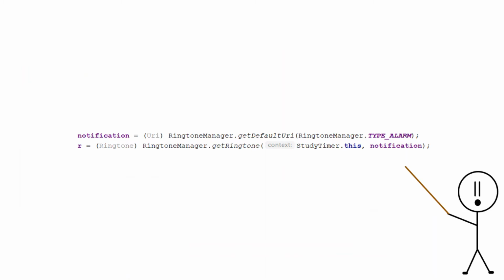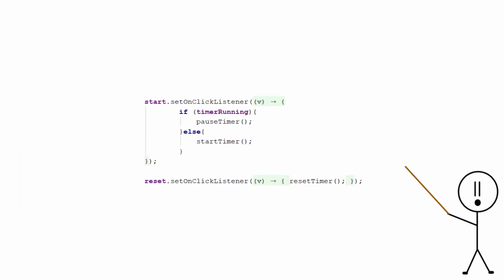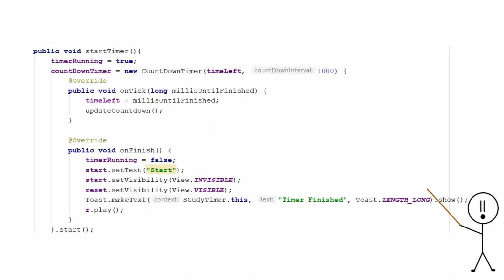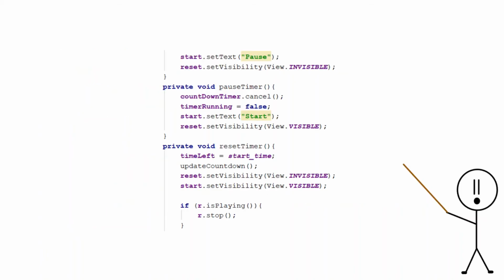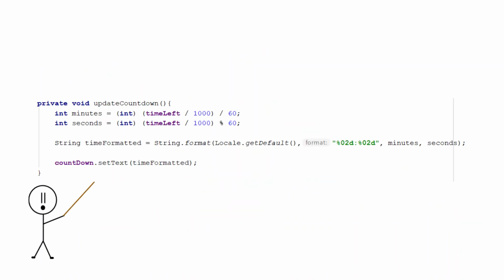For the timer in the app, I first got the alarm sound on the device. I then set a click listener on the start button that can start and pause the timer. After that, I added the actual timer part by using a countdown timer object. I also made the default alarm sound play when the timer is finished. After the start function, I added the pause and reset function to complete the timer. Finally, I needed to format and update the text view so that it displays the correct time left.